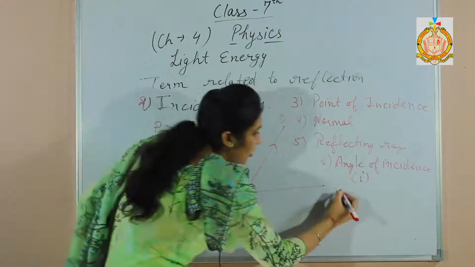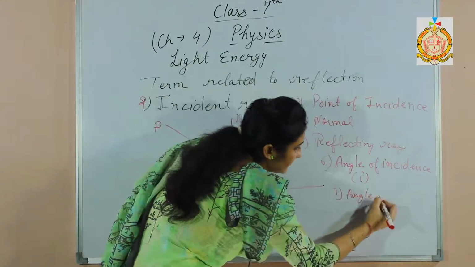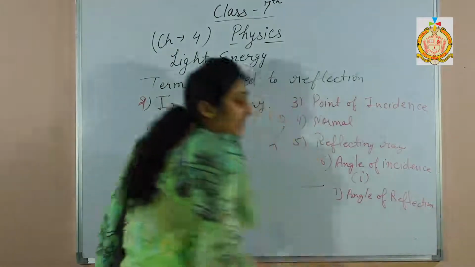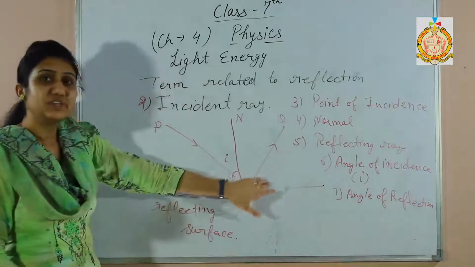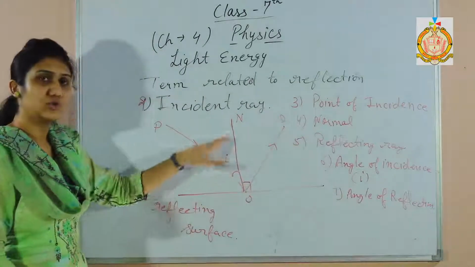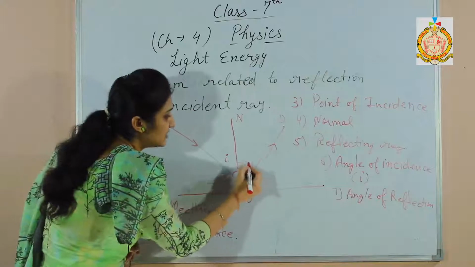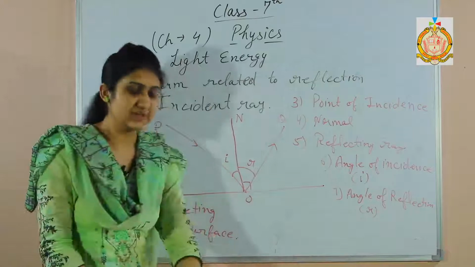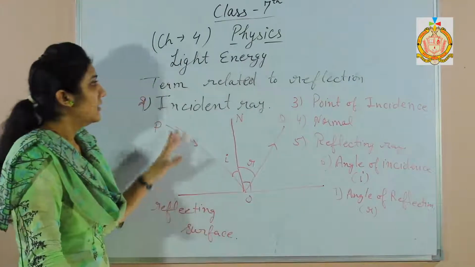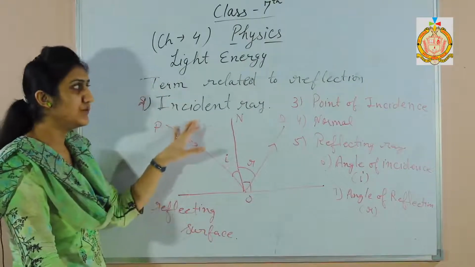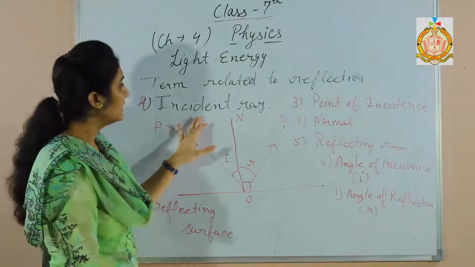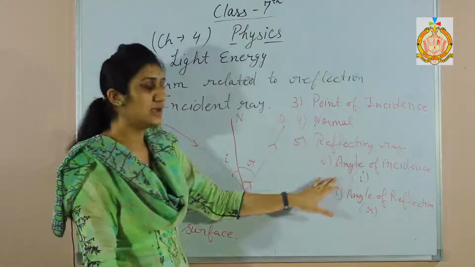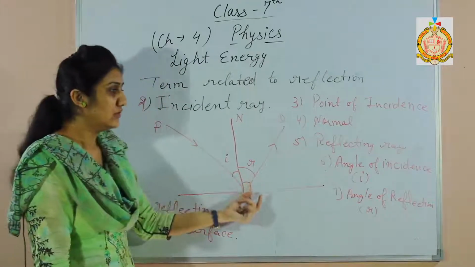Next one is angle of reflection. Angle of reflection is the angle which the reflected ray makes with the normal. See this small r, it is represented by small r. So these were the terms related to the reflection: incident ray, point of incidence, normal, reflecting ray, angle of incidence and angle of reflection.